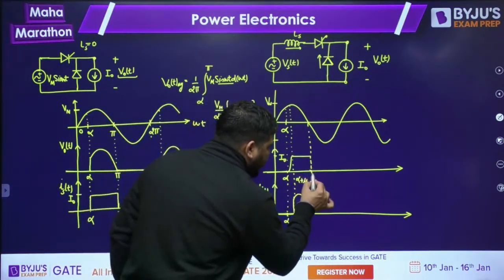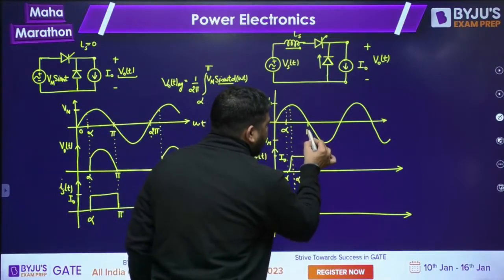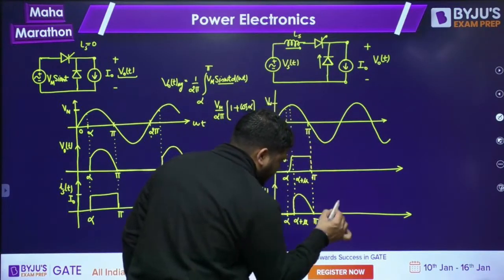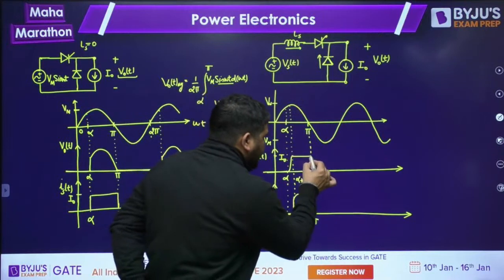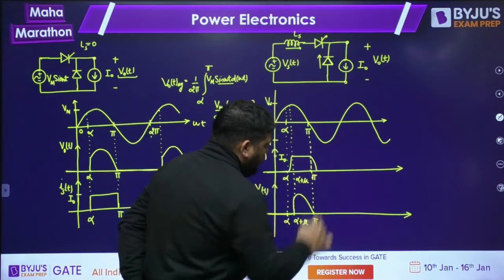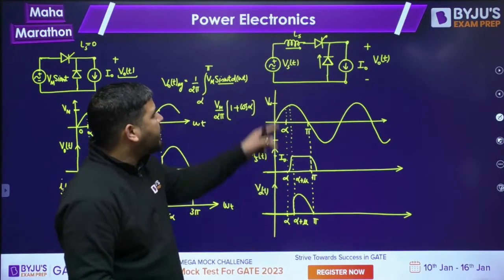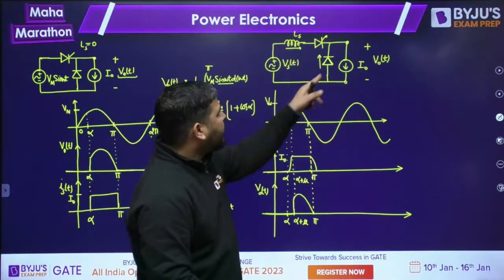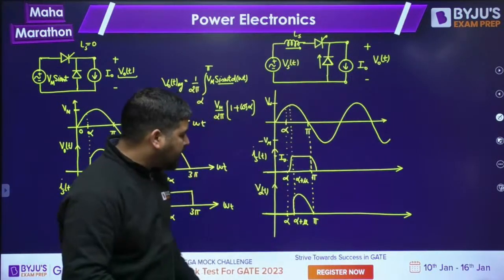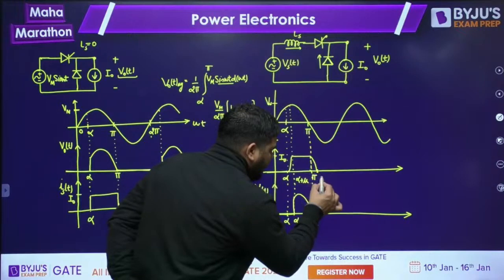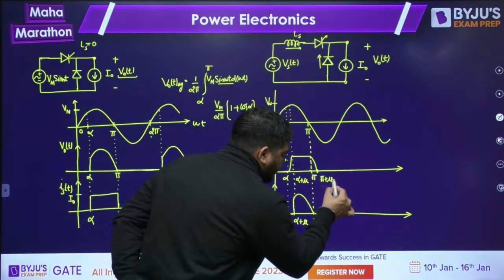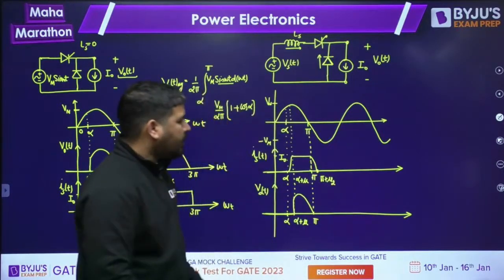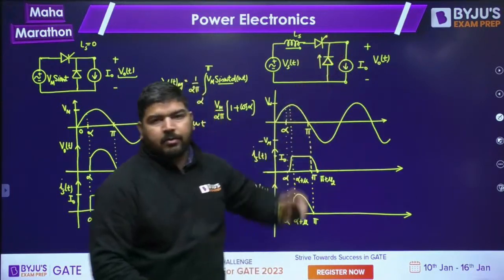And at pi, what will happen? At pi, again the freewheeling diode will turn on. If the freewheeling diode turns on, then this will decrease to 0 again. Slowly it will decrease, and the freewheeling diode current will increase. And at this instant, let's call it pi plus mu 2, the entire current is shifted to the freewheeling diode.